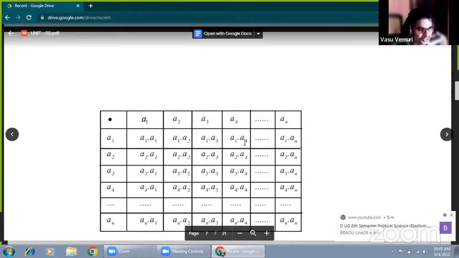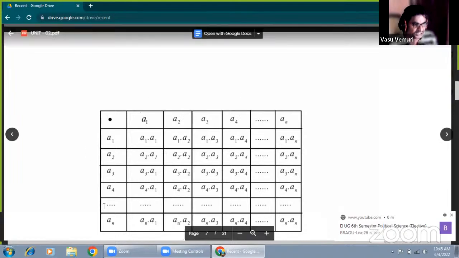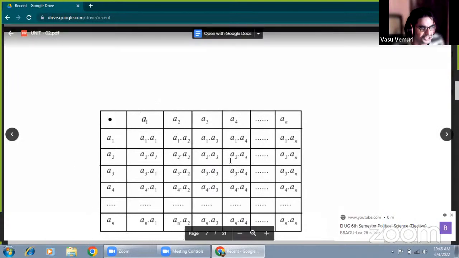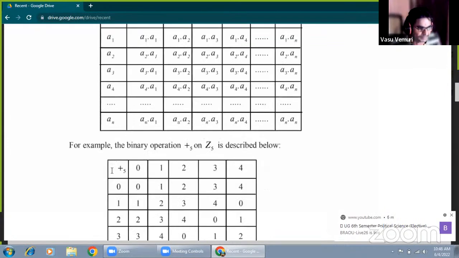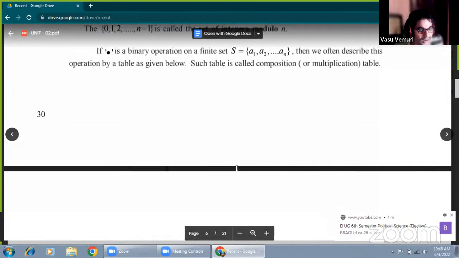Now we have to construct the composition table. First of all, what is the composition table? You have to mention the set of elements arranged in the columns and rows, and then write the composition table. Suppose this is an into a1, an into a2, an into a3, an into a4, and so on, an into an. This concept is called the composition table.